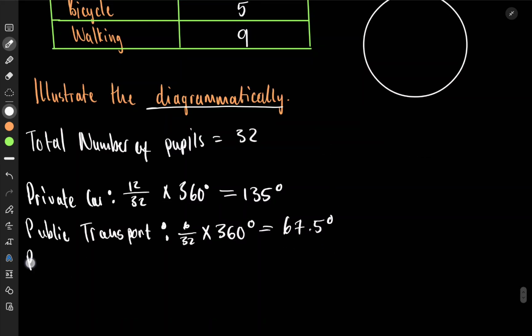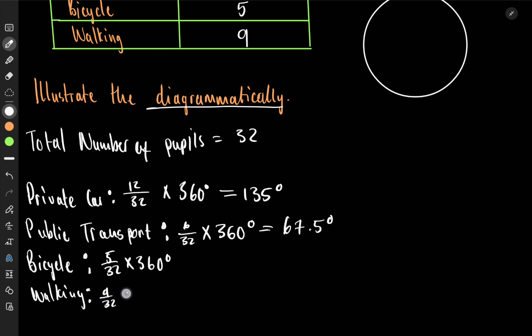Now after this, we go to bicycle, and then we'll do walking. For bicycle, we have 5 over 32, times 360 degrees. For walking, it'll be 9 over 32, times 360 degrees. So for bicycle, 5 divided by 32, times 360, we get 56.25. I'm first writing the answers as they are. So we get 56.25 degrees.